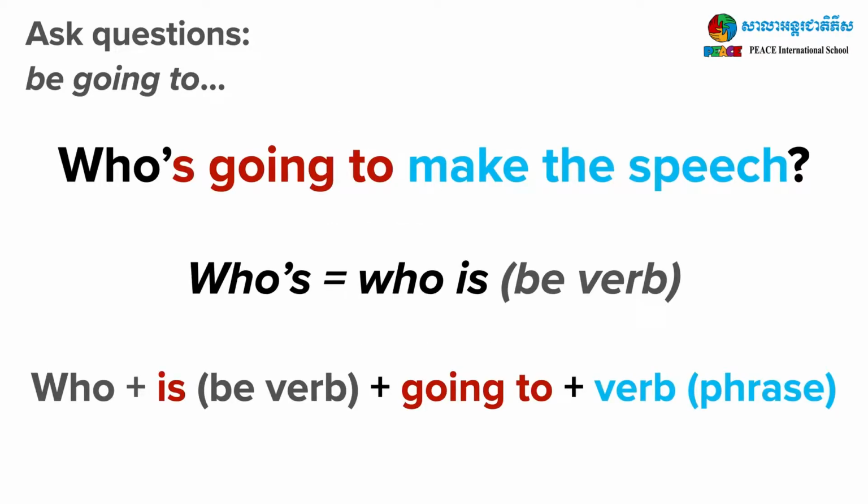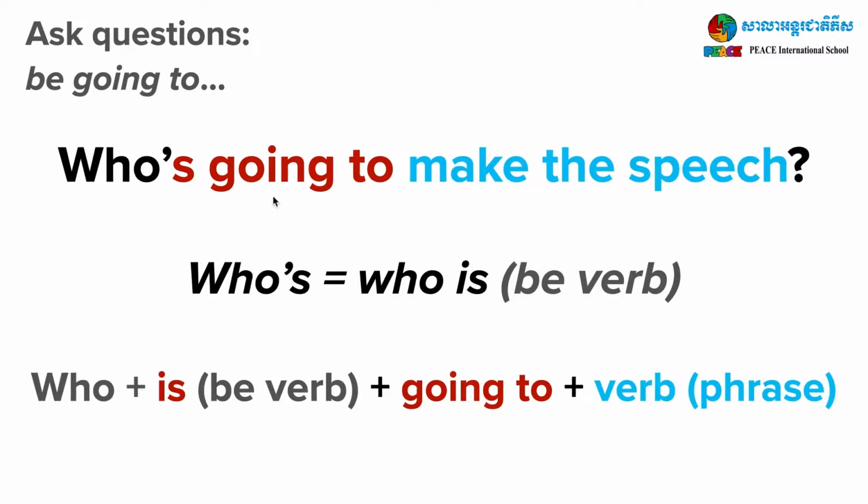Here's the first question. Who's going to make the speech? Don't forget, whose is the same as who is. And is the be verb.